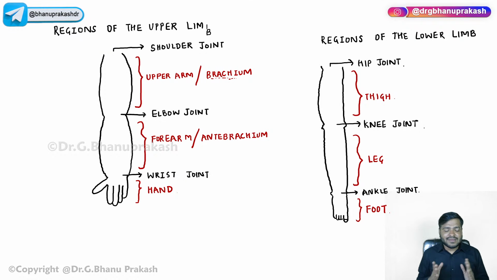That is why you have to be very clear with this basic terminology, the basic regions of the upper limb and the lower limb. I hope this is clear to each one of you. Just give me a thumbs up in the chat box that the regions of the upper limb and the lower limb are clear to you.